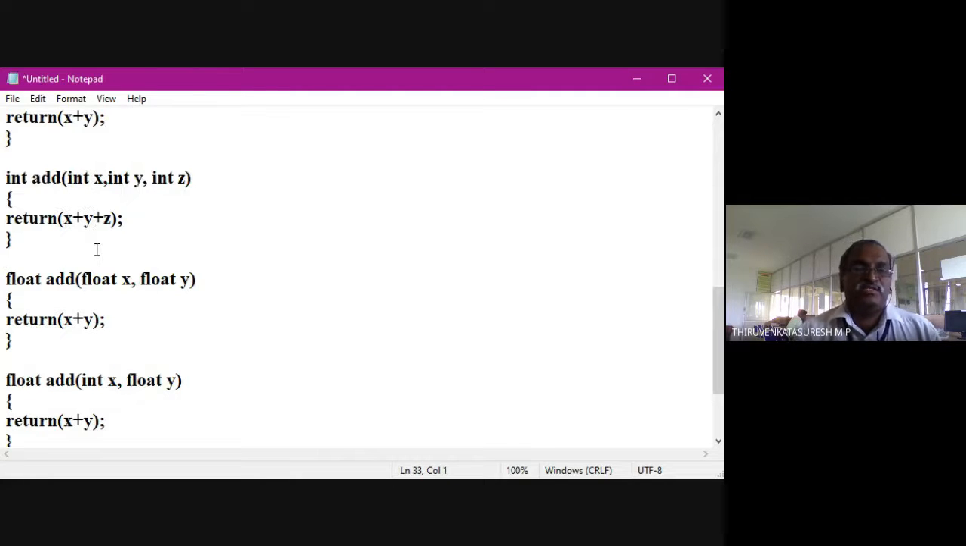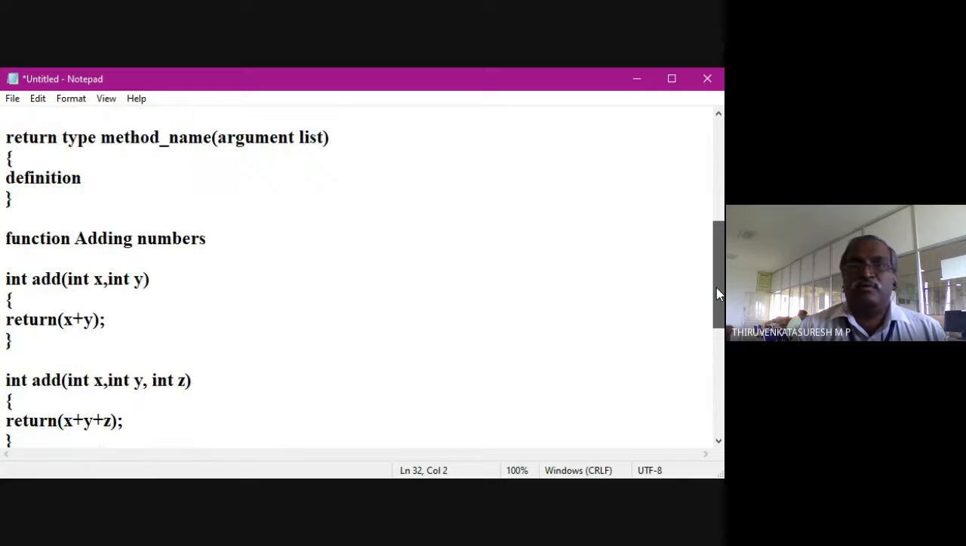So this is called function overloading. That is, based upon the single function name, according to the number of arguments passed and the type of the arguments passed, a different function definition will be executed. That is called function overloading. Okay, so this is the concept of this one. So I'm going to demonstrate this one